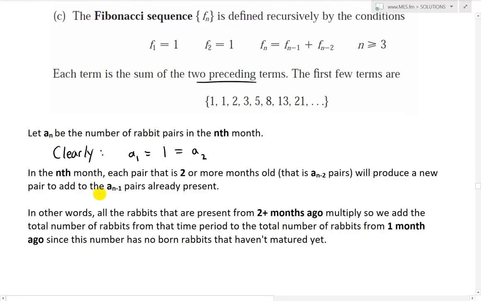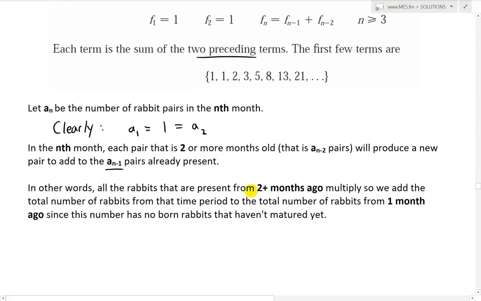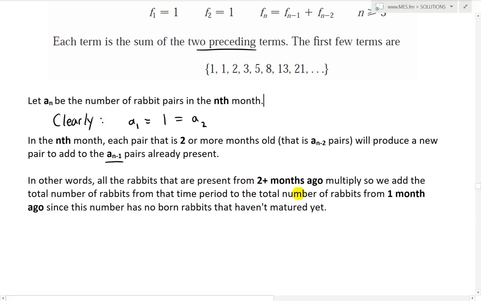Now in the nth month, each pair that is 2 or more months old, that is an minus 2 pairs, is basically all of the rabbits that were around 2 months ago. Two months ago, all the rabbits that existed then will produce a new pair, and that adds to the an minus 1 pairs. So we add the pairs from 2 months previous to all the pairs of last month, or the number of those, and I'll explain this as I illustrate it.